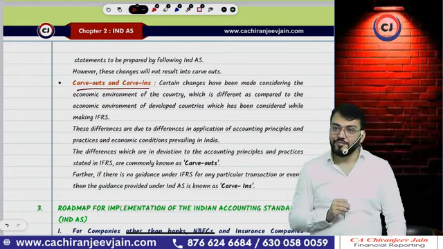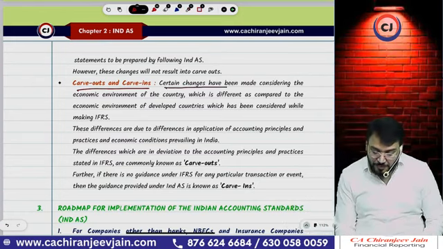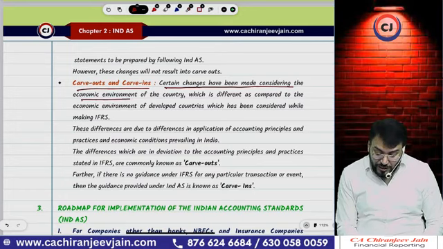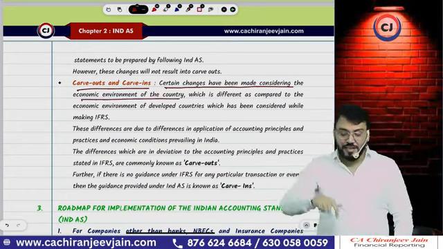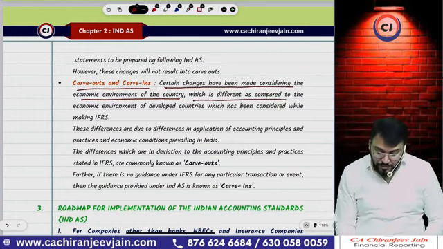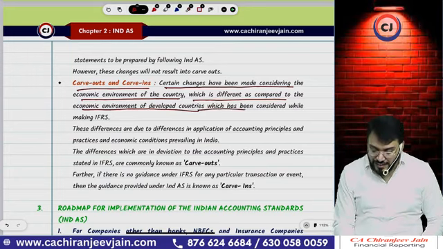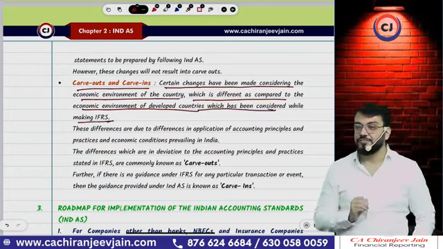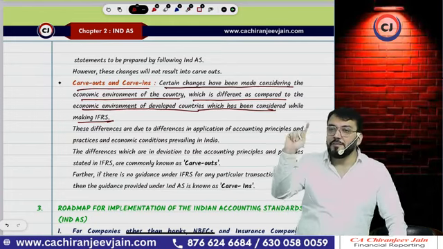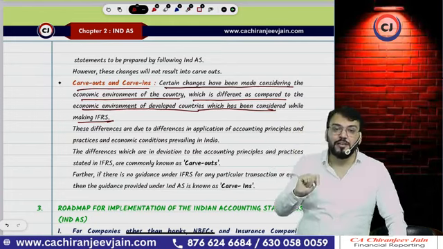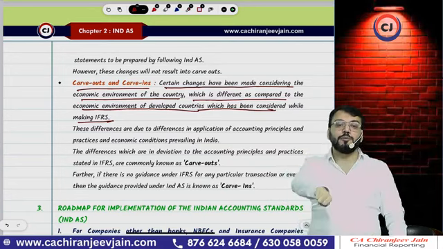Carve out: certain changes have been made considering the economic environment of the country, which is different compared to the economic environment of developed countries, which was considered while making IFRS. Whenever IFRS was made, it was made by developed countries, considering their economic environment, which is different from the Indian economic environment.